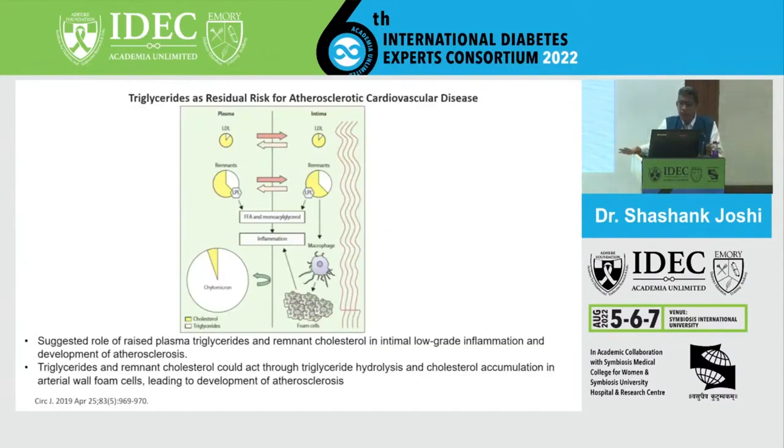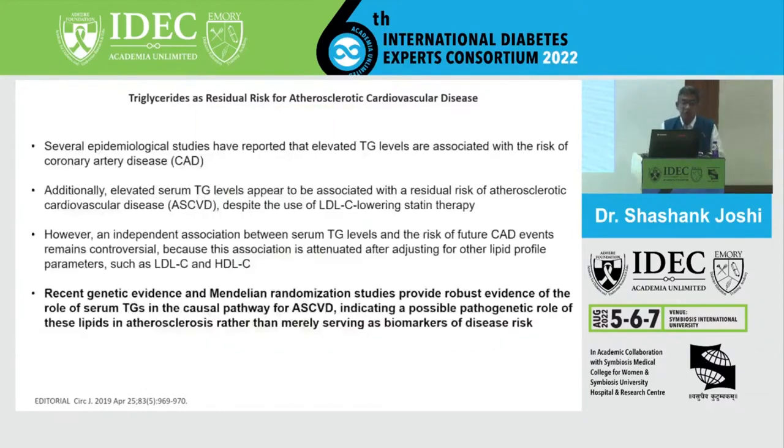So probably what we have learned today, and I know this is the last talk and I'm between lunch and all of us, is that there is a role for raised triglycerides and remnant cholesterol. And it's linked to intimal low-grade inflammation and atherosclerosis development. And that's what this illustration tells us. And clearly triglycerides and remnant cholesterol act through triglyceride hydrolysis and cholesterol accumulation in the arterial wall foam cells. And that's what leads to atherosclerosis.